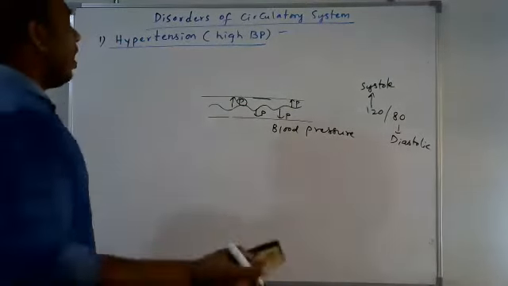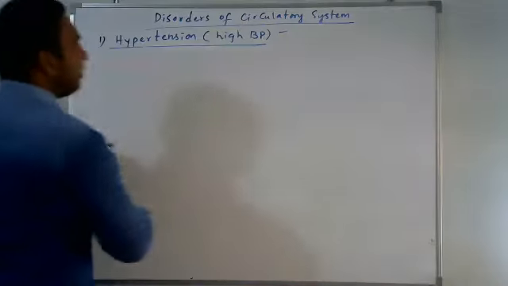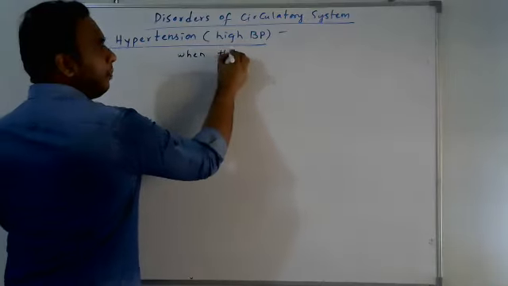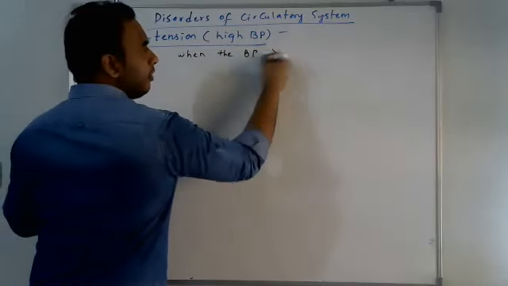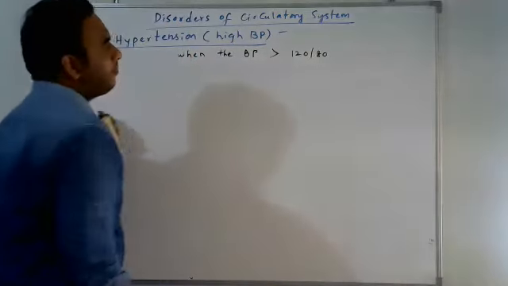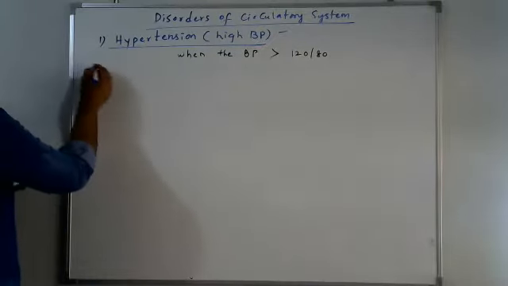So how is high BP indicated? When the blood pressure is greater than 120 by 80, that is called hypertension only. That's it. Next, second one.